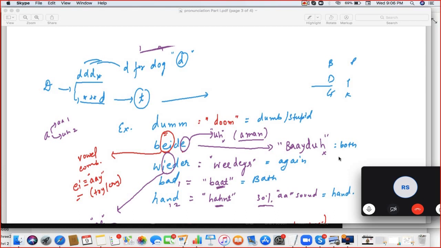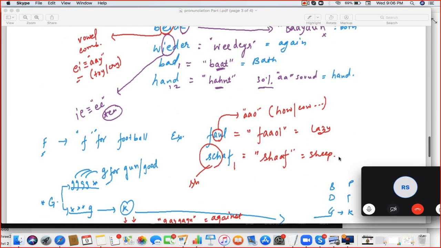W-I-E sounds as E, so it becomes reader. B-A-D has one consonant after A, so it becomes bat. And H-A-N-D has two consonants after A, so it becomes hunt.